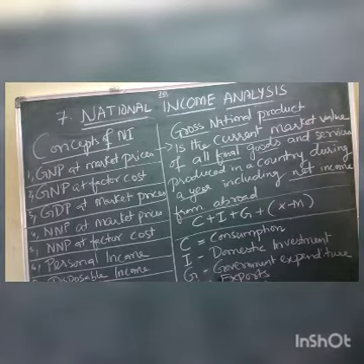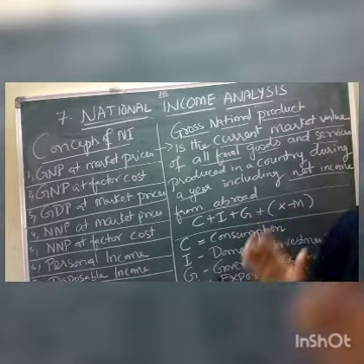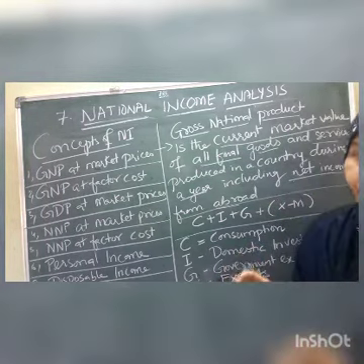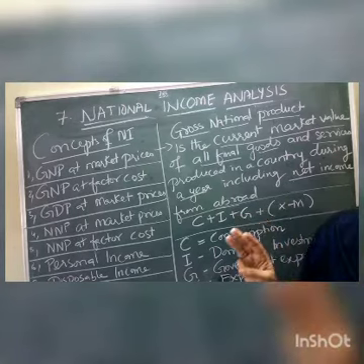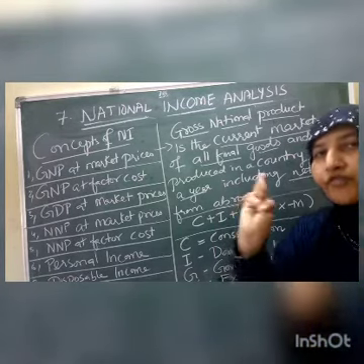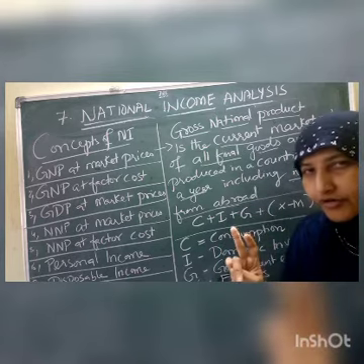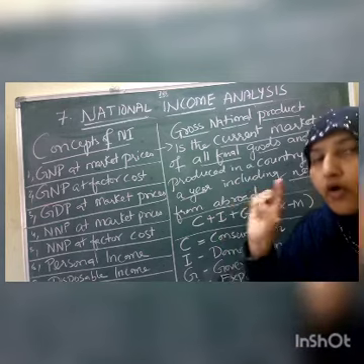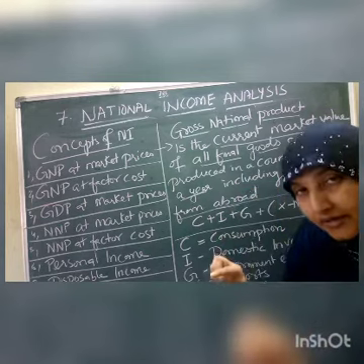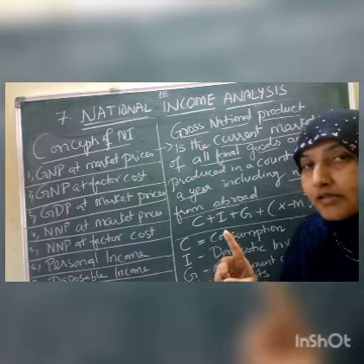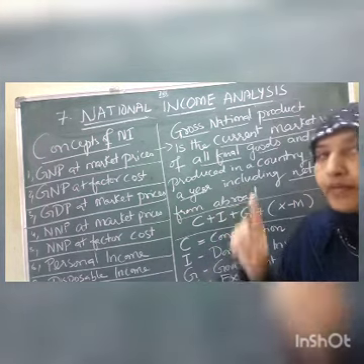Children, again the same thing. The current market value means whatever goods and services are produced, children, by the three sectors of the economy: the primary sector, secondary sector, and tertiary sector. So the market value of all those goods and services produced in a country plus income from abroad.